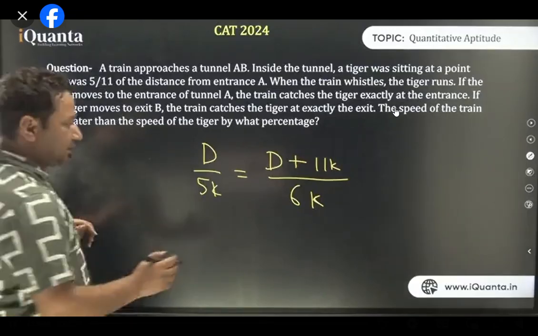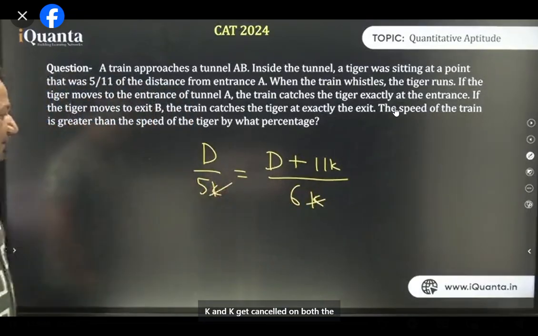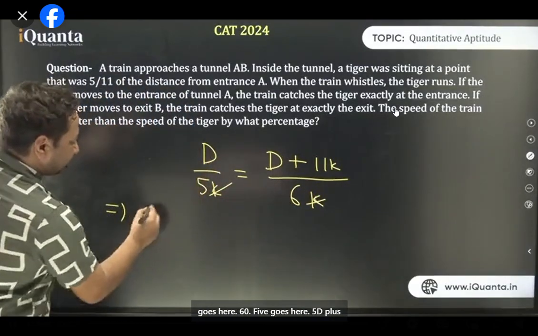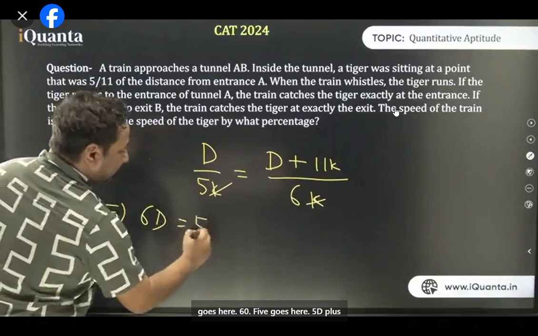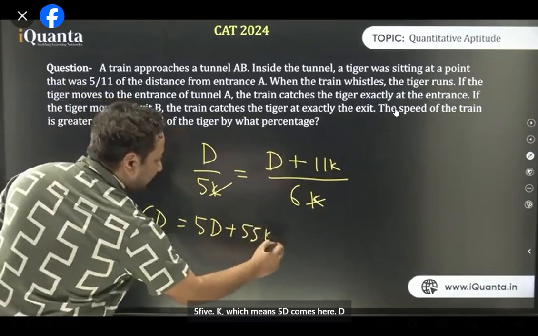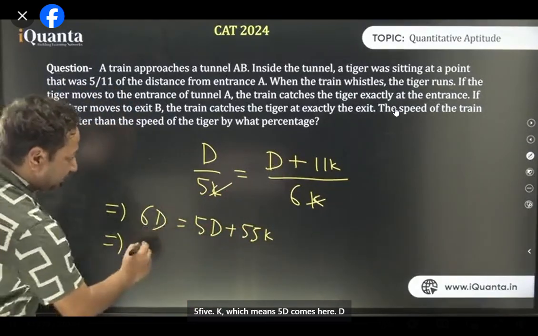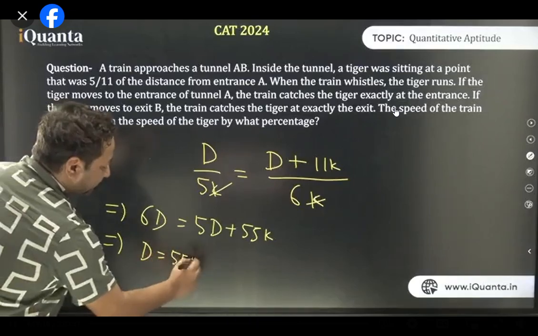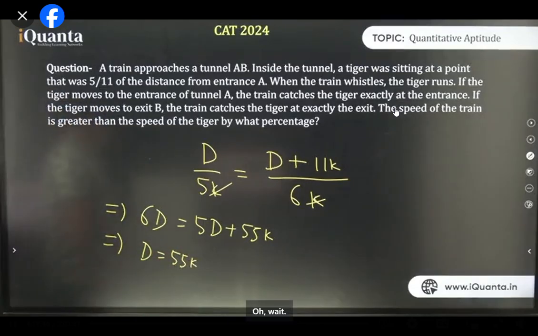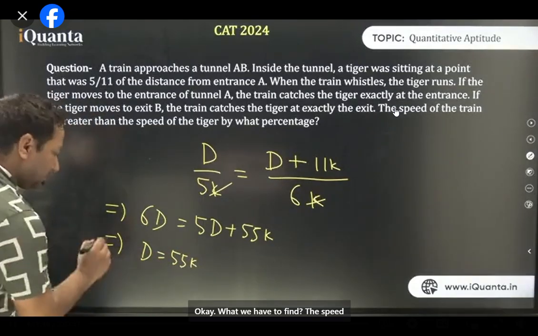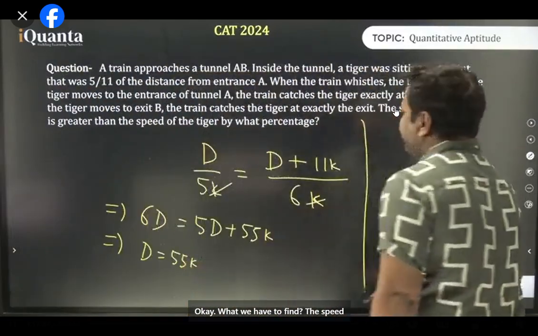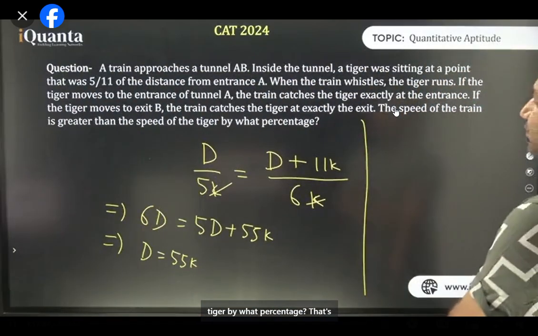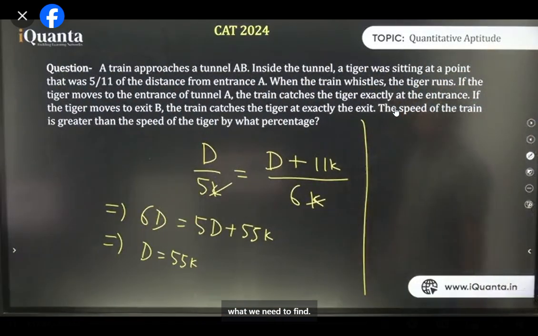Cool. K and k get cancelled on both the sides. Now cross multiplying. 6 goes here, 6D. 5 goes here, 5D plus 55k, which means 5D comes here. D is equal to 55k. All right. Okay. What we have to find? The speed of train is greater than the speed of tiger by what percentage? That's what we need to find.